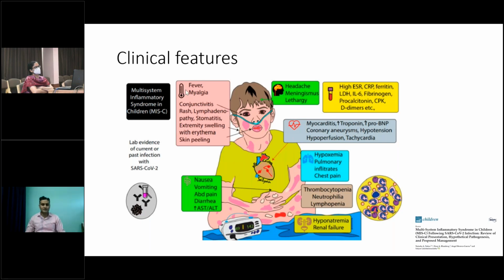So common clinical features are Kawasaki-like features like fever, myalgia, mucocutaneous symptoms, abdominal symptoms like nausea, vomiting, pain abdomen, diarrhea, headache, meningismus, lethargy. There may be cardiac involvement, there may be respiratory involvement, but the respiratory involvement is not very prominent as it is seen in COVID-19 in children and especially in adults. There may be hematological involvement, or there may be hyponatremia and renal failure. And what is required is lab evidence of current or past infection with SARS-CoV-2 infection.